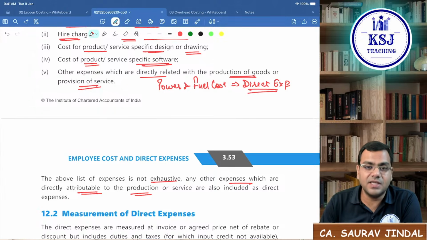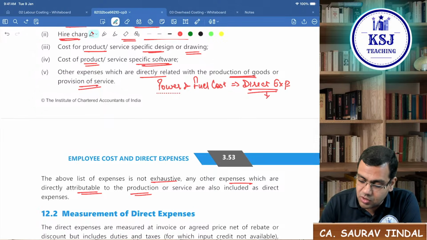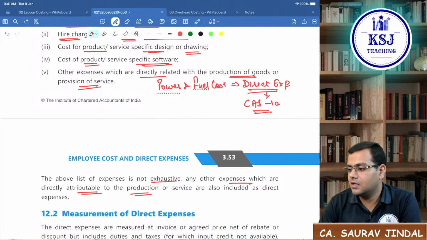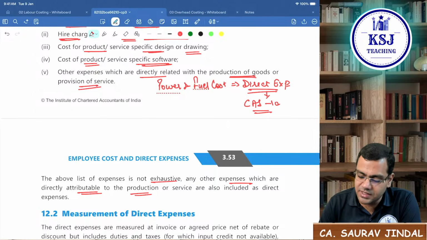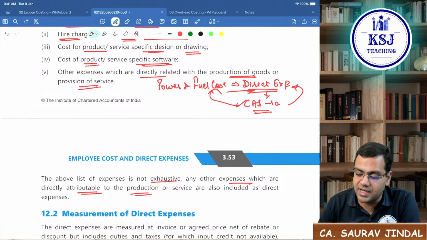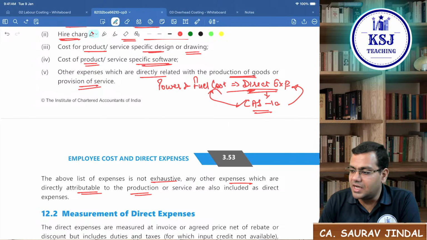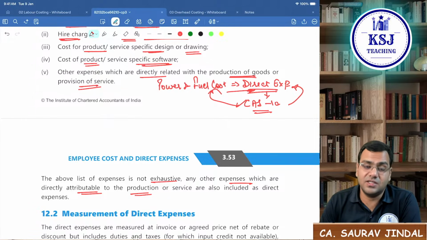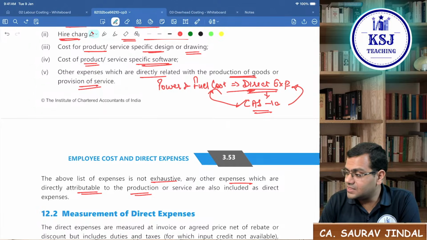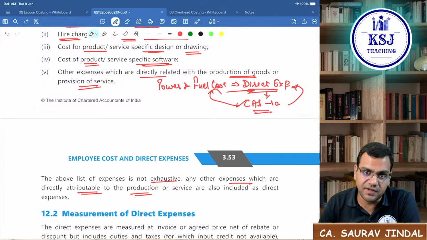It is taken as direct expense as per Cost Accounting Standard 10. These cost accounting standards are there in the CMA, not in the CA part. So it is specifically mentioned there, power and fuel cost as a direct expense. So sometimes they will treat it as a direct expense, other times they will treat it as overheads. So you have to give an assumption with the power and fuel part specifically.